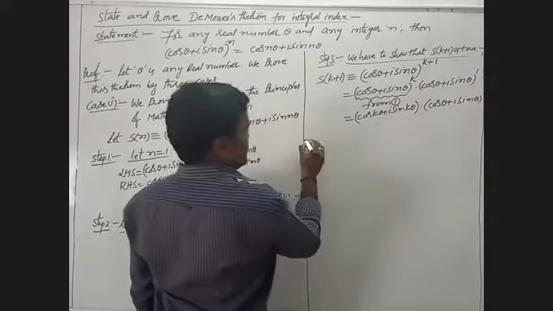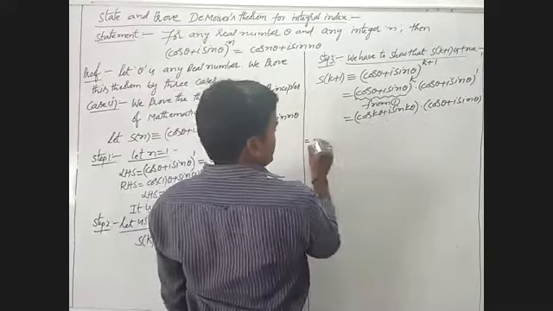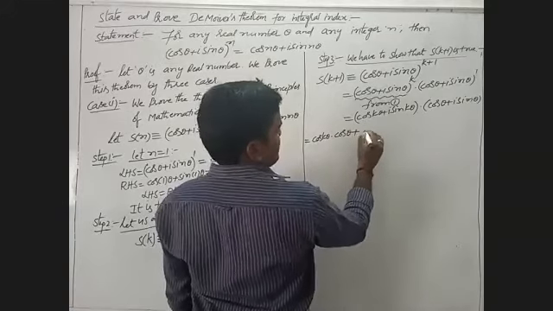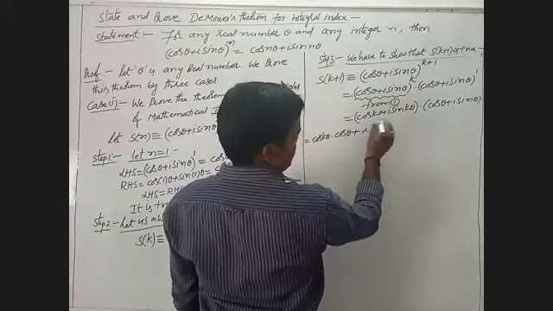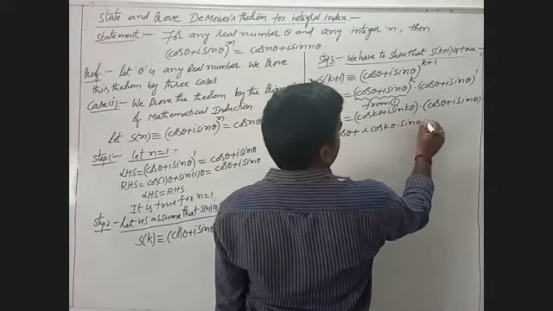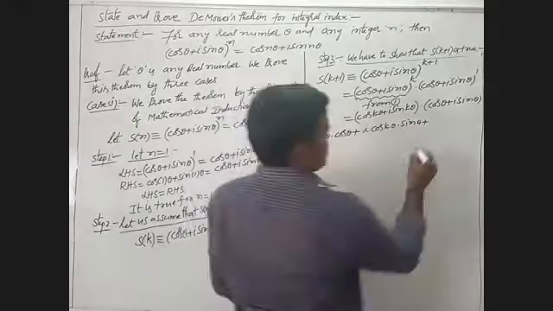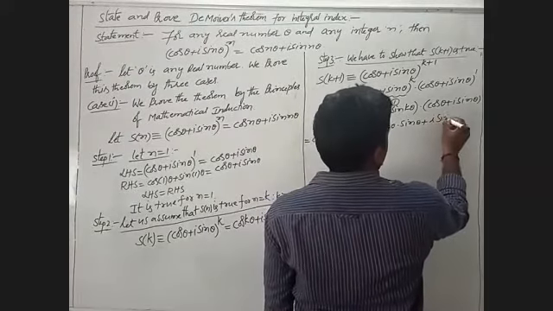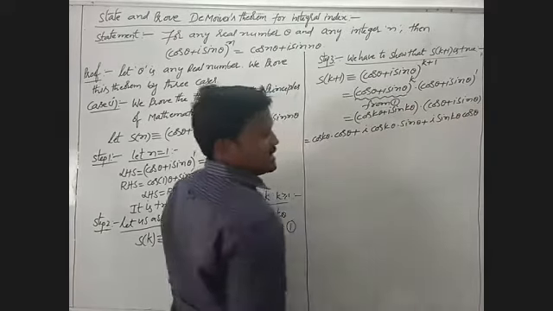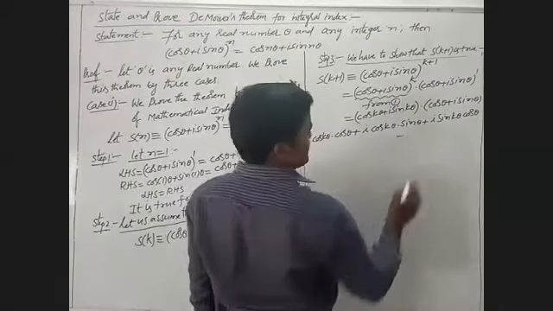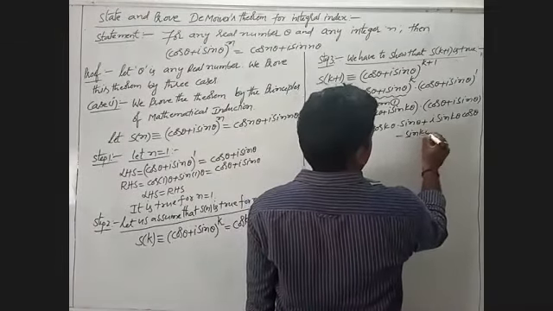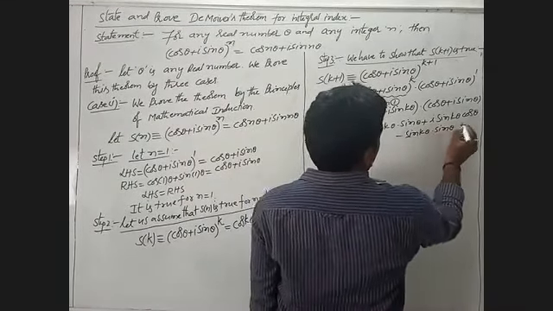First we multiply: cos theta into cos k theta, plus i cos k theta into sin theta, plus i sin k theta into cos theta, and i into i is i square, which becomes minus 1, so the remaining term is sin k theta into sin theta.